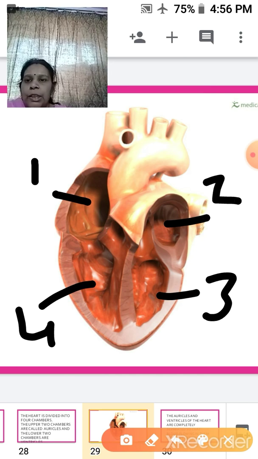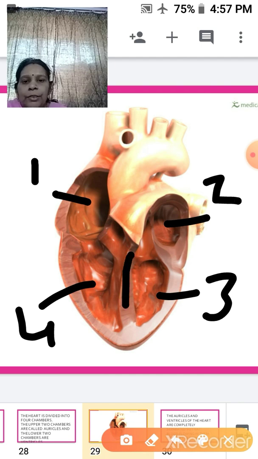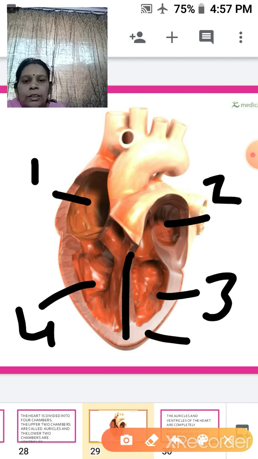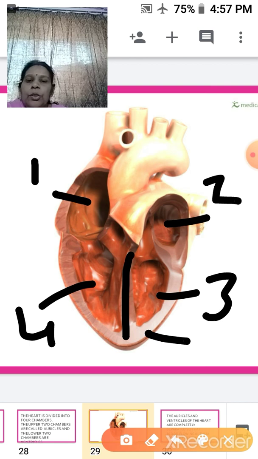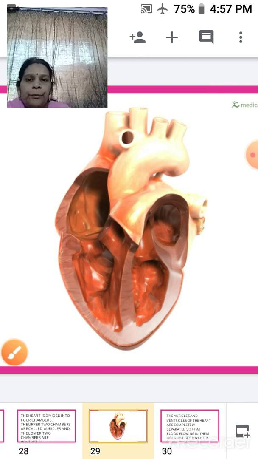Okay, so here in between we have the valves which keep them separated. And here we have the septum. This is your pericardium. So this is how the structure of the heart is, which we have already studied before also.